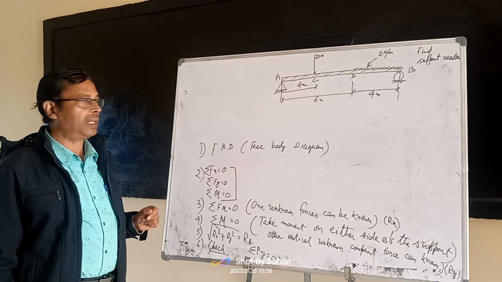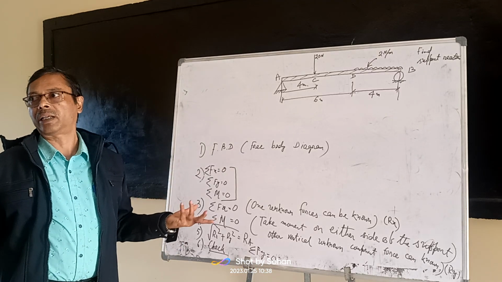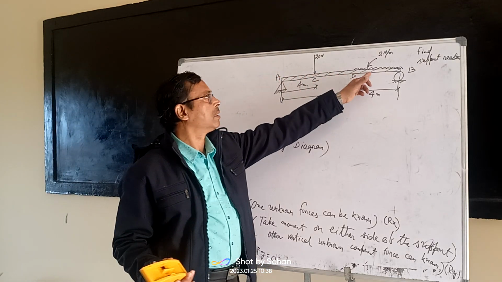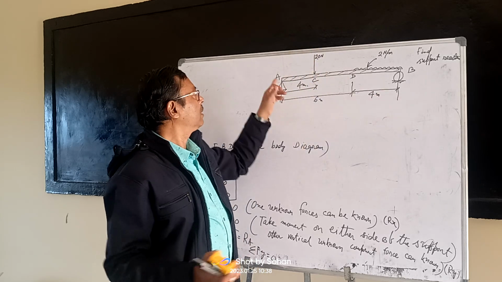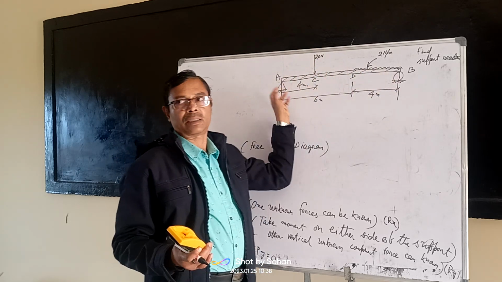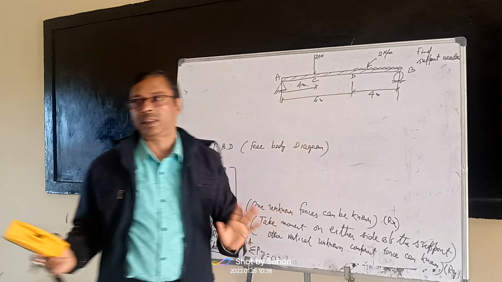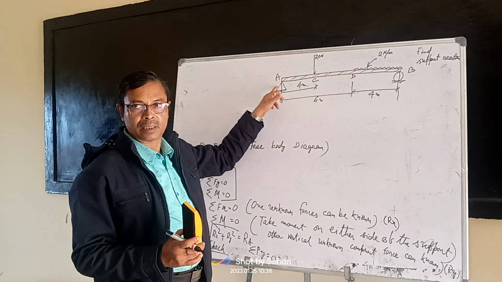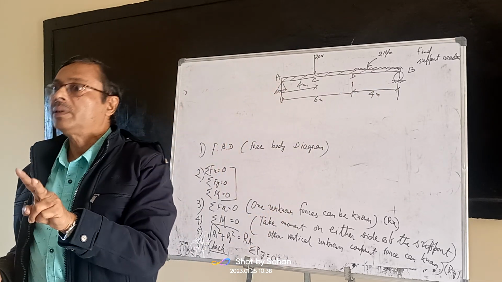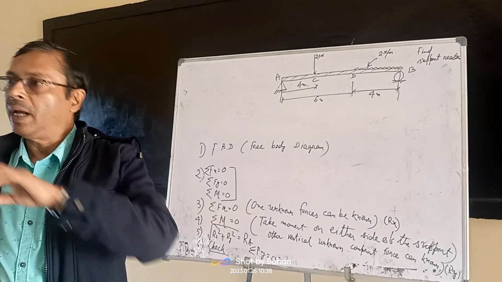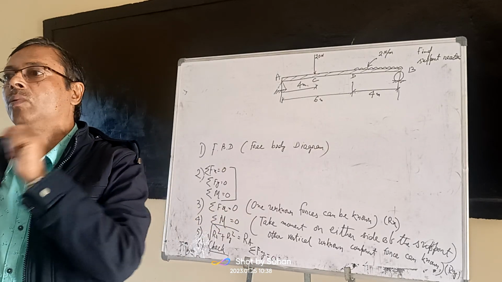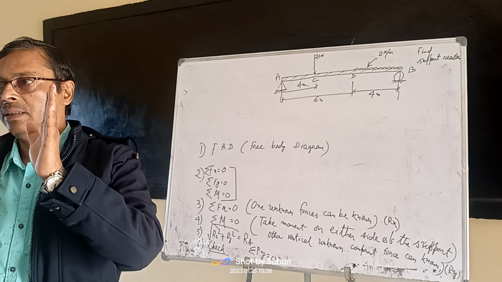So how to draw the free body diagram? Take this structure outside from the surroundings. This is the beam. It is resting on 2 supports. So if you take it out, at the 2 supports there will be reactions. Since this is a hinge support, for a hinge support there are 2 reactions, one horizontal and another vertical. For a roller support there is only one reaction, which is vertical. Okay.